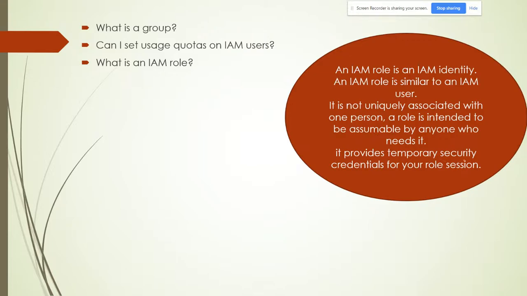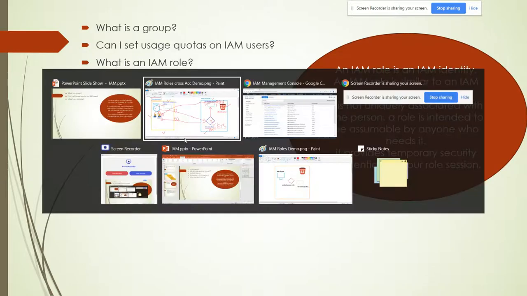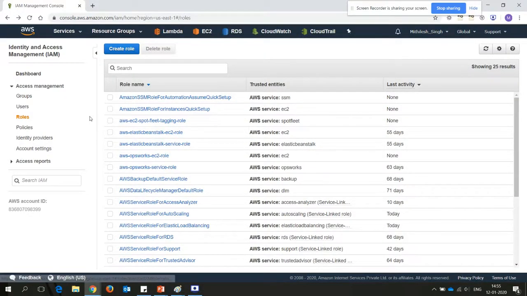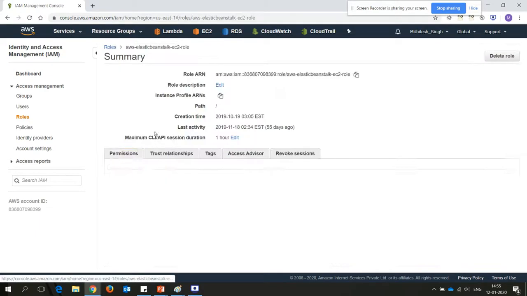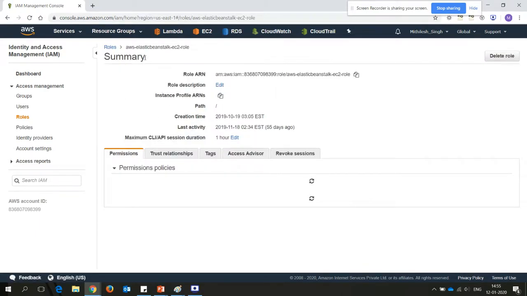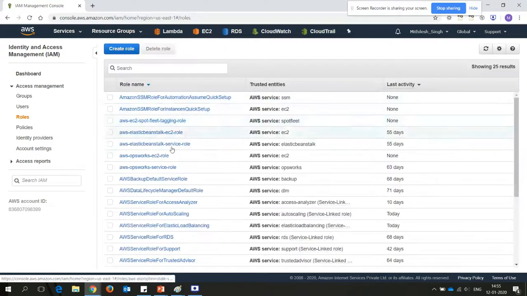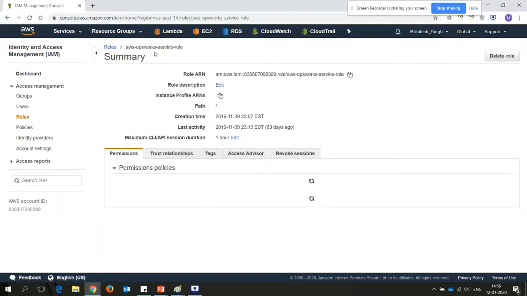Roles provide temporary security credentials for your role. It means roles do not provide permanent credentials. In any role, I have multiple roles, so if you go on any role, suppose any of the roles you select, suppose I selected this one. When you go into the properties, there are multiple options: role ARN, role description, instance profile, path, creation time, last activity, and maximum session duration.